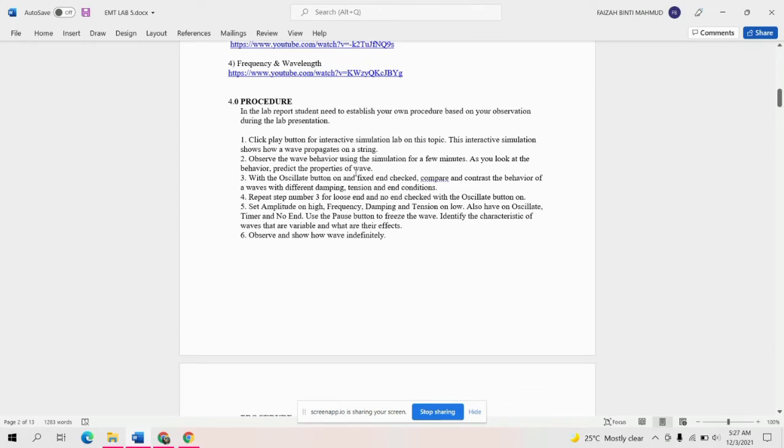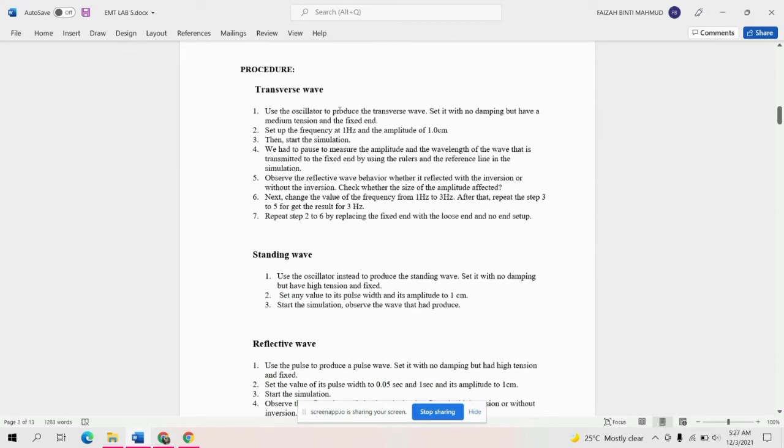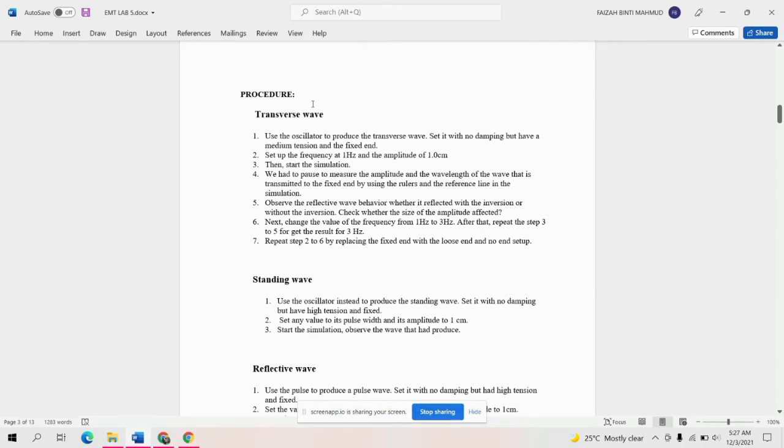This lab has three waves that we can investigate, so we create three procedures for three kinds of wave. First is transverse, second is standing wave, and lastly is reflective wave.